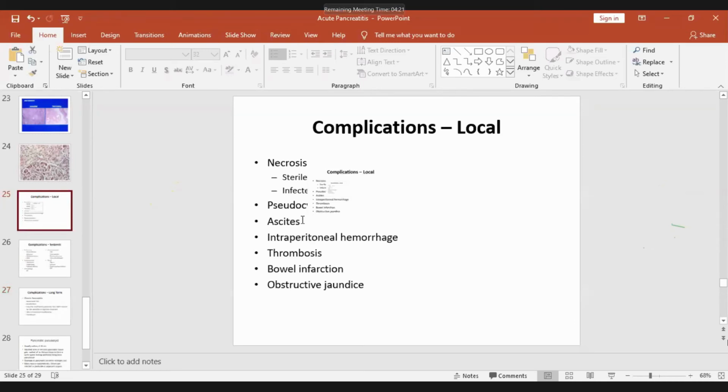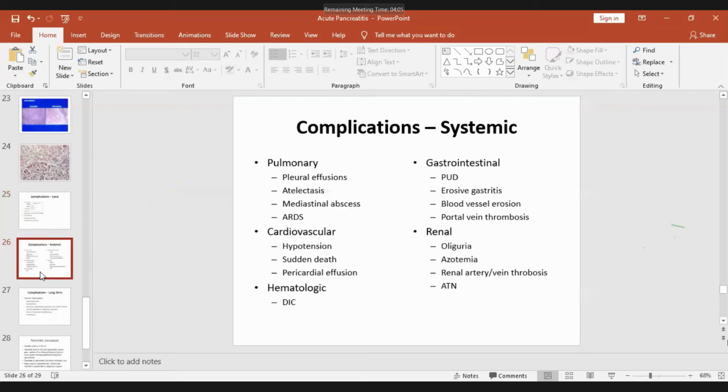So coming to the complications, there are local complications, that is local necrosis of the pancreas, pseudocyst formation, ascites, collection of fluid in the peritoneum, collection of blood in the peritoneum, thrombosis of blood vessels in the abdomen, infarction of the intestine, and obstructive jaundice. So these are local complications. And then systemic complications are lung, heart, blood, GIT, renal shutdown.